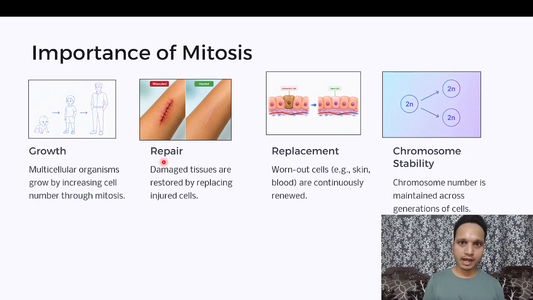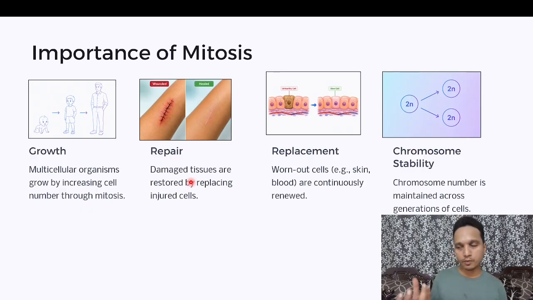Obviously after some time that injury gets healed. The smaller the injury, the less time it will take to repair. So secondly, mitosis helps us in repair. Damaged tissues are restored by replacing injured cells. The cells damaged by the injury are replaced by new cells, and these new cells are coming from mitosis.